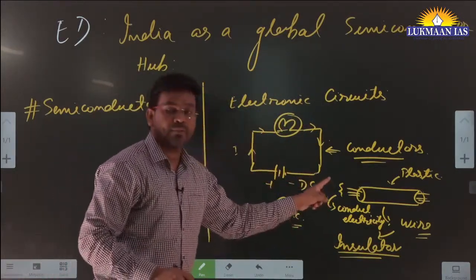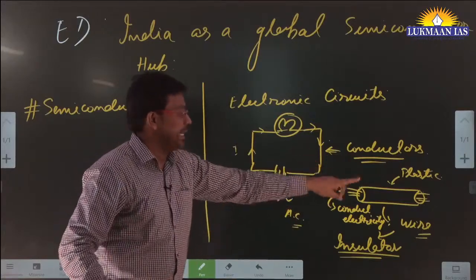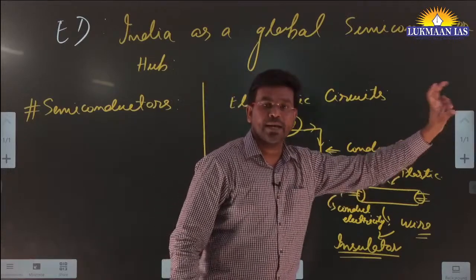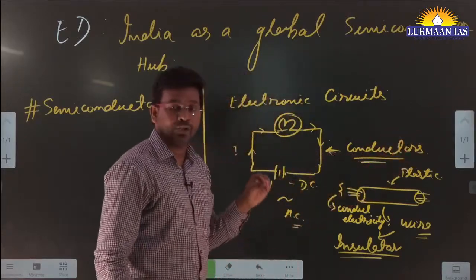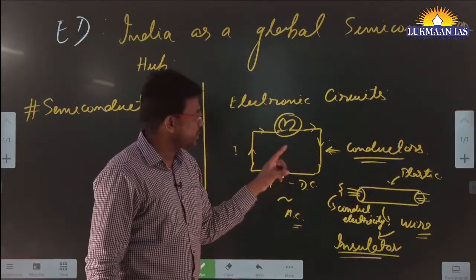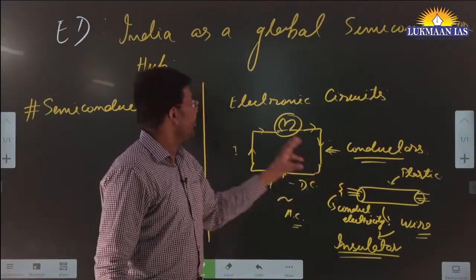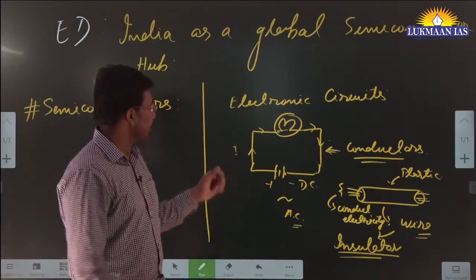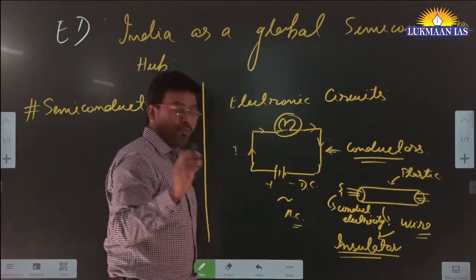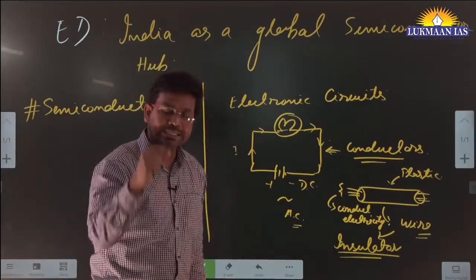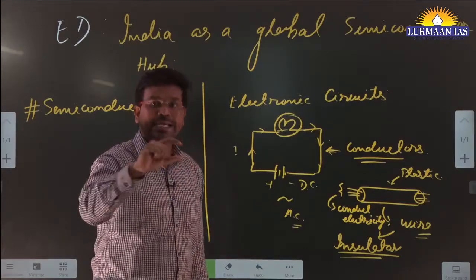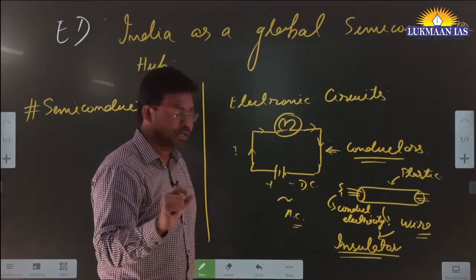If you touch a copper wire, or any other metal wire connected with an electric circuit, you will get shocked because of electricity. So the wires we use have two components: one is the conducting component that conducts electricity, and the other is the insulating component.